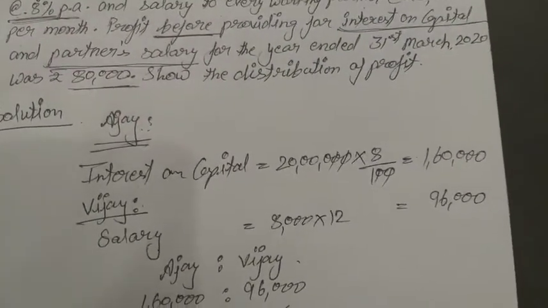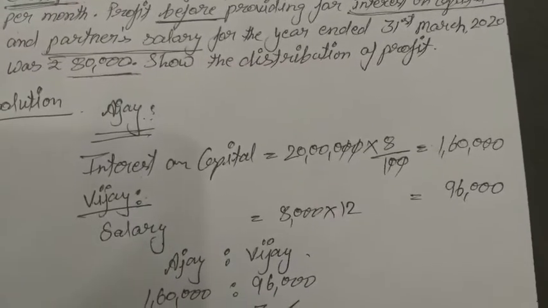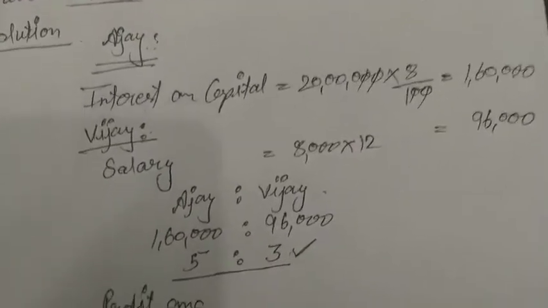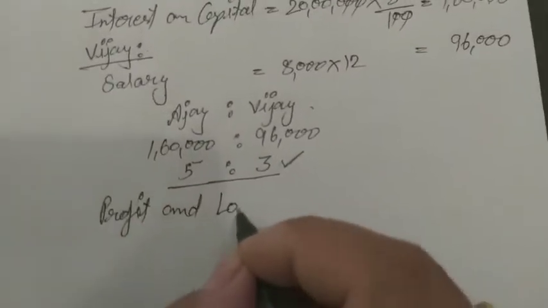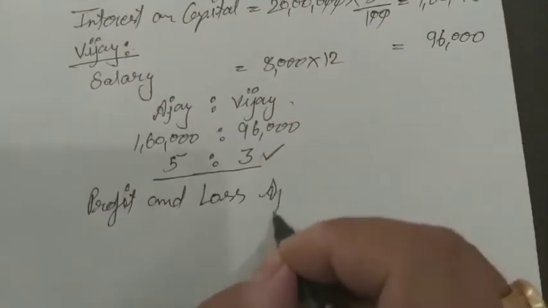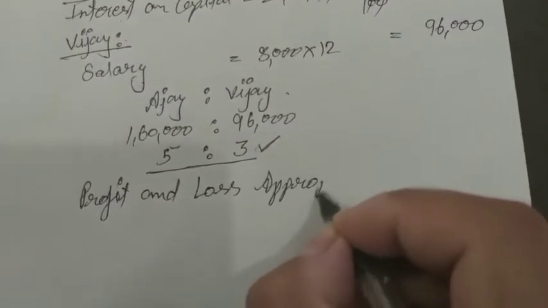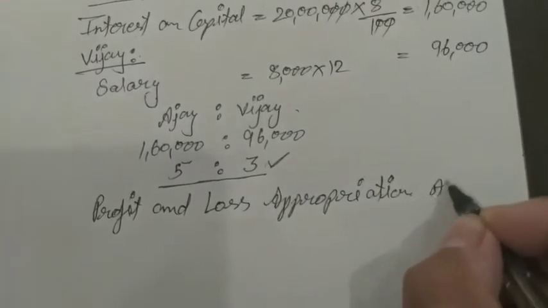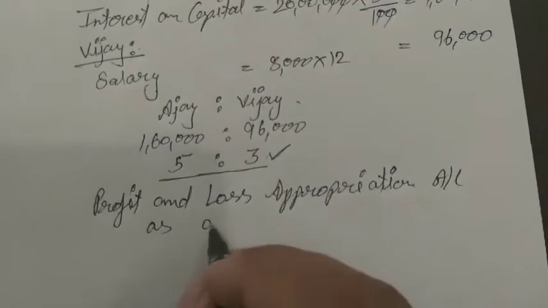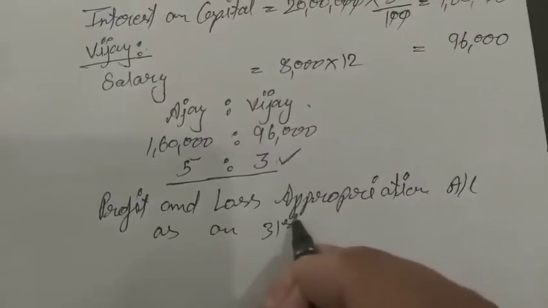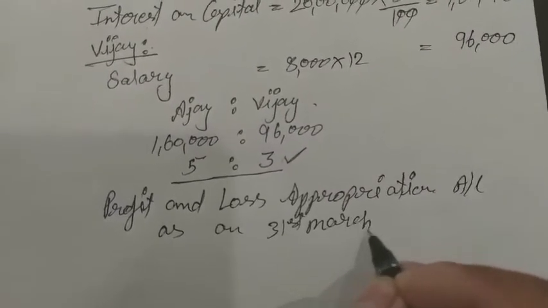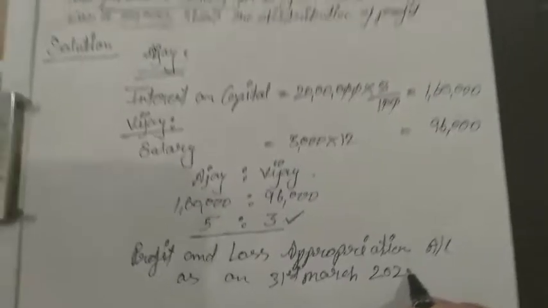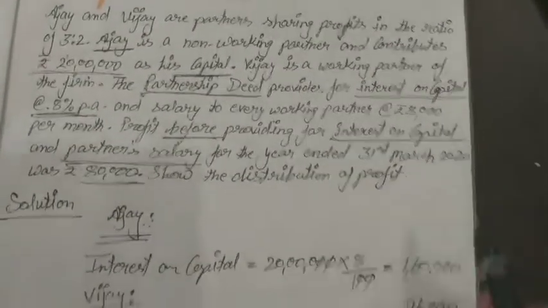If I am preparing the profit and loss appropriation account as on 31st March 2020.